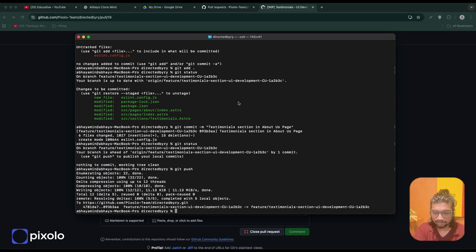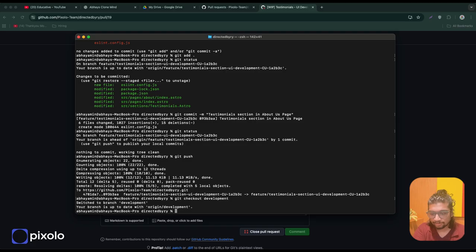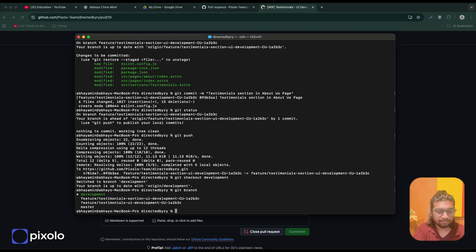So what I'll do is, right now I'm Ronaldo. I'm on my branch where I did all the changes. So I go back to development. I've pushed all my code, everything is done, but there's this one final step I need to do so that there are no conflicts. So I'll go back to development. Let's check if we have come to development. We have. I'll do git pull.